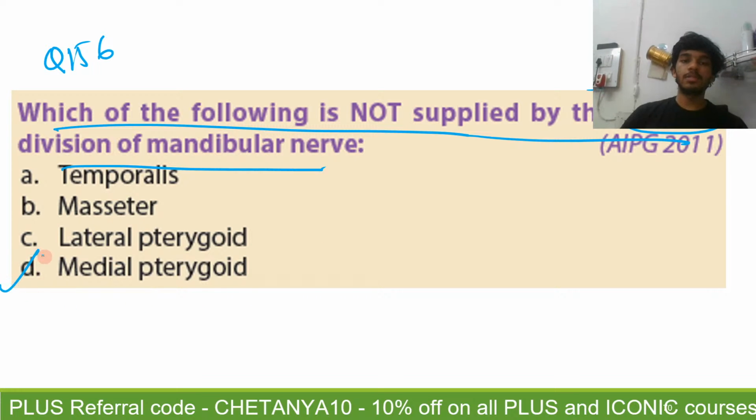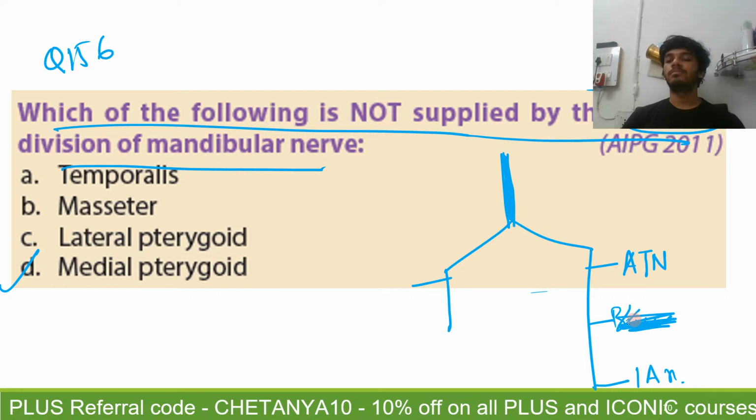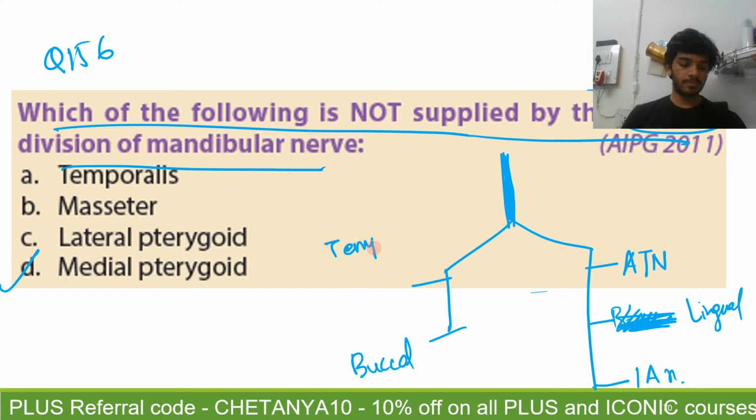Medial pterygoid. So what happens? This is the main trunk of the mandibular nerve. It divides into an anterior division. It divides into a longer division, that is the posterior division. Three branches here: auriculotemporal nerve, inferior alveolar nerve. You tell me what is the one that I have not written here. I'll tell you. Here you will have branches to the temporalis.